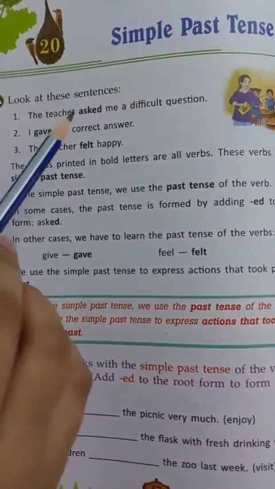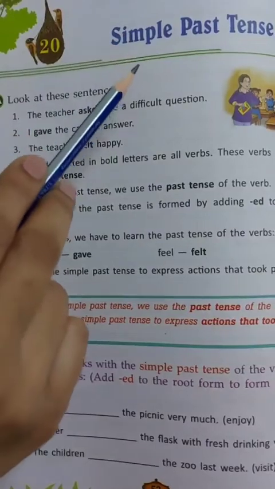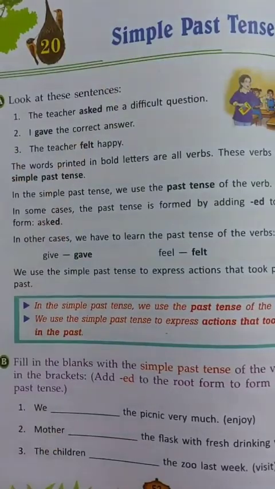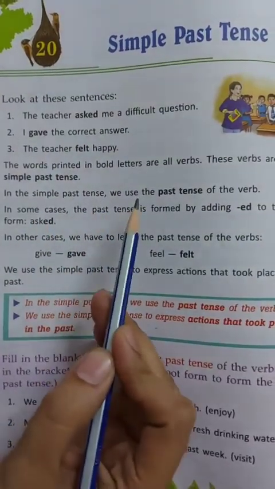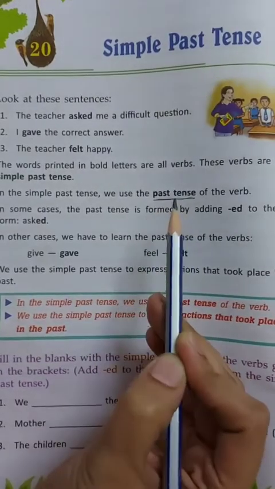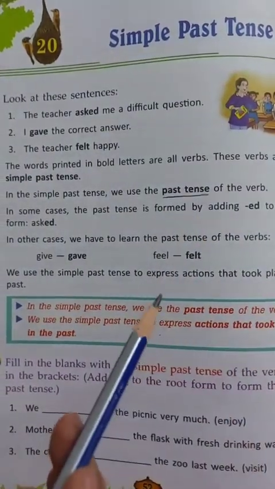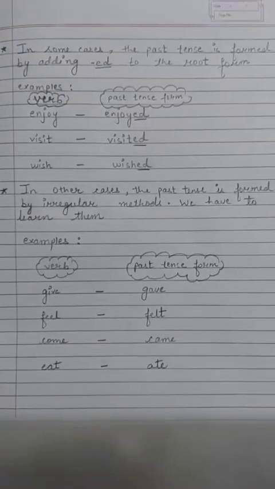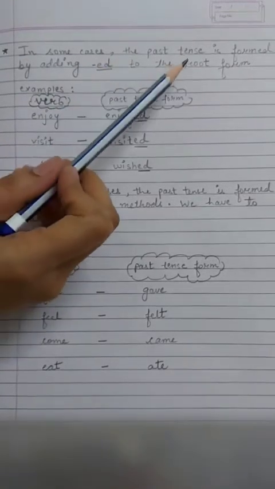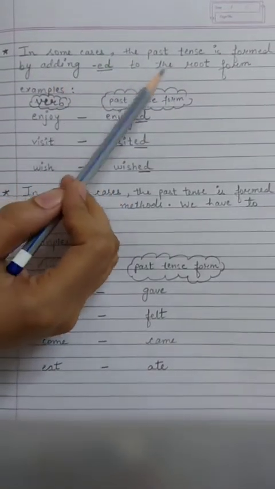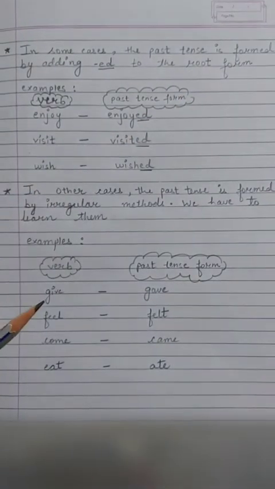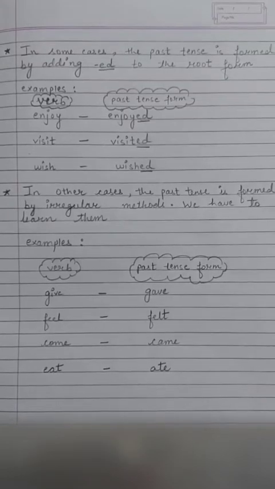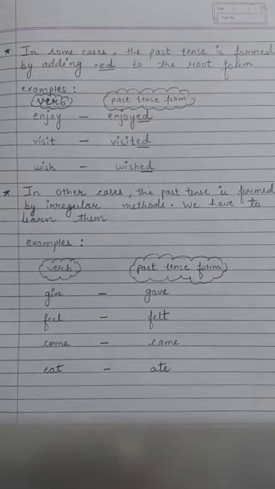Like I told you, we use simple past tense to talk about things that have already happened. Children, in the simple past tense, we use the past tense of the verb. Now, how to form the past tense? Let's learn. In some cases, the past tense is formed by adding ed to the root form.